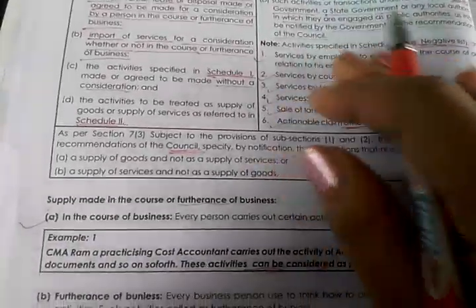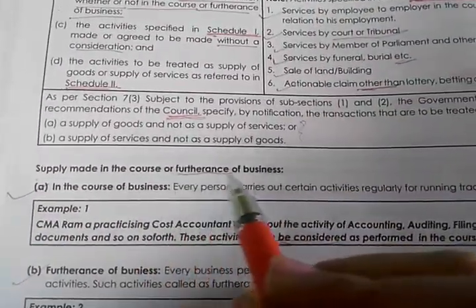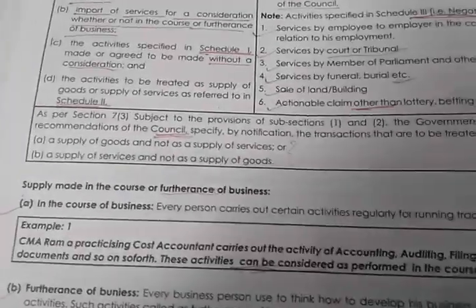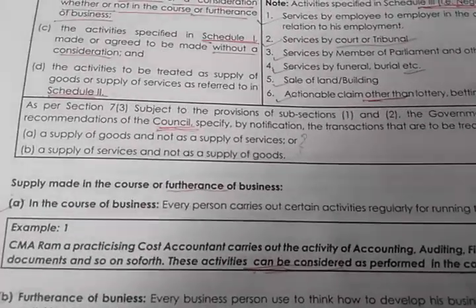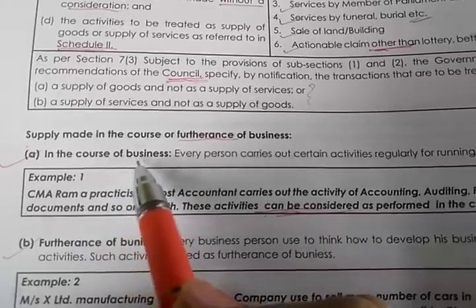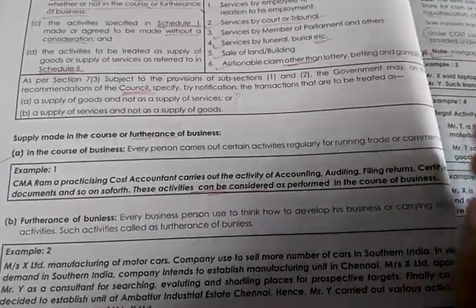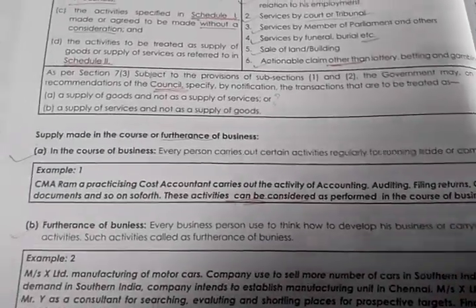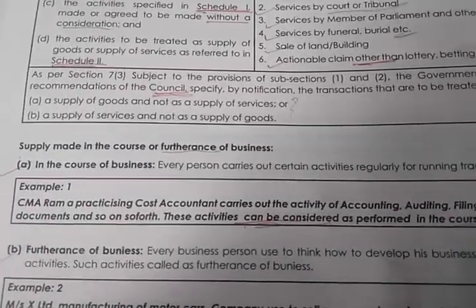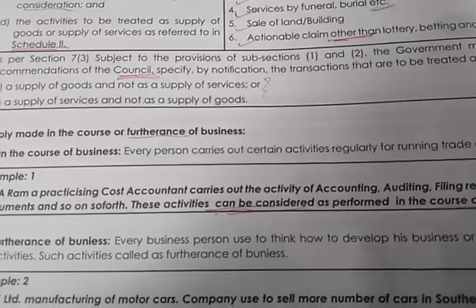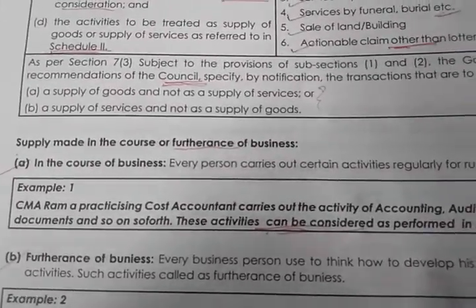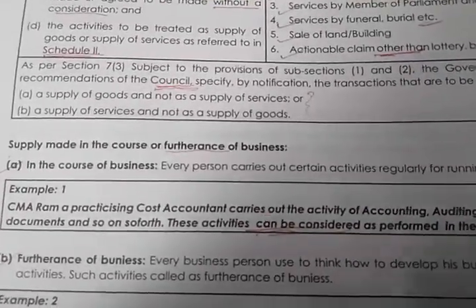Next we'll go to supply made in the course of furtherance of business. Furtherance of business means related to business. First, in the course of business, every person carries out certain activities regularly for running trade or commerce. Some activities connect to the business; transactions related to business are called furtherance of business.